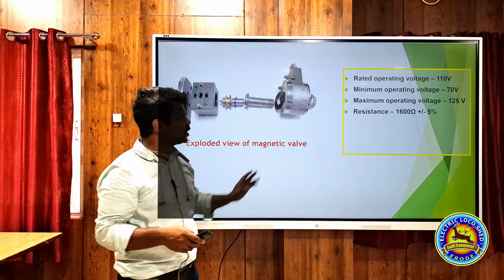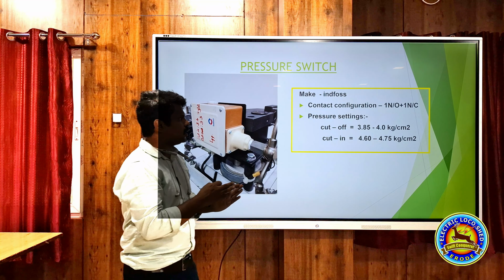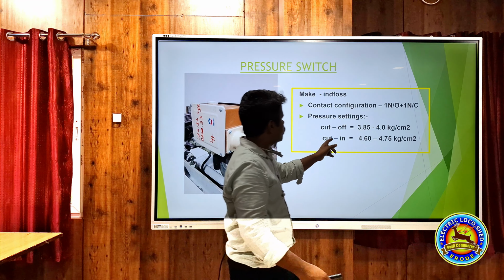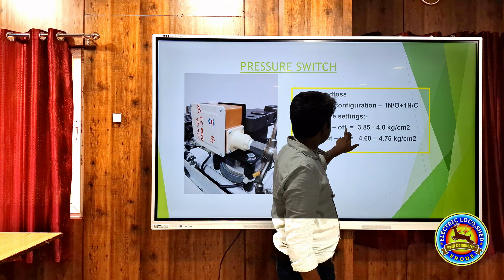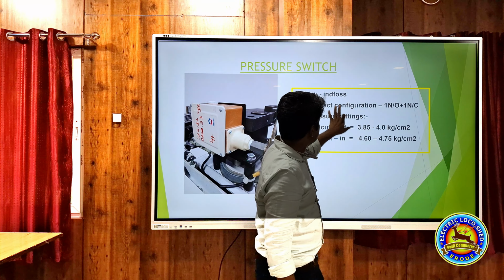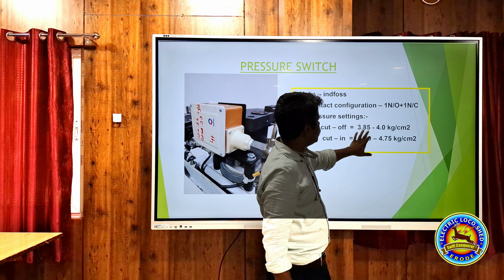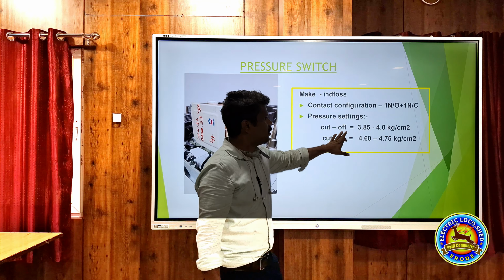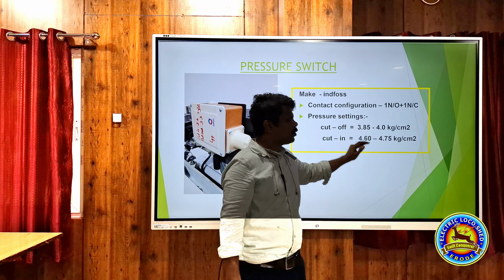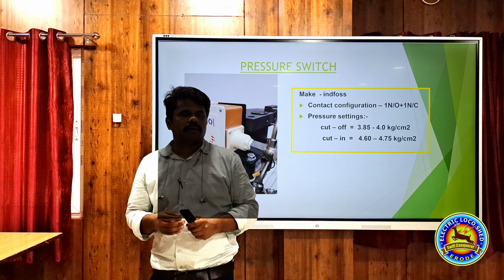This is the pressure switch. Actually, this is AAL VCB I have shown here. Both are using the same. Indiforce make is used in both AAL and Schneider VCB. The cut-in and cutoff range is only different for this one. Schneider VCB 3.8 to 4.75. 3.8 is the cutoff. Cut-in is 4.75.